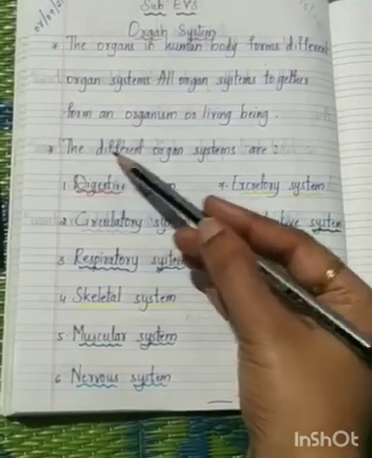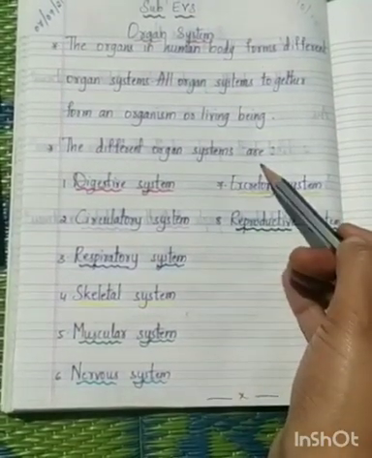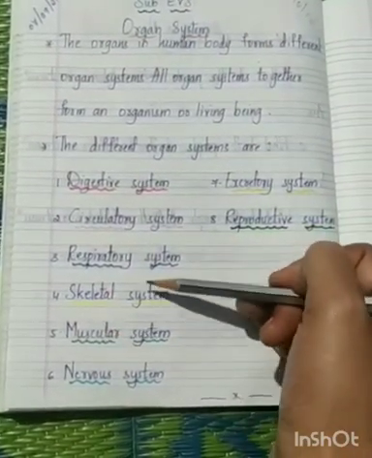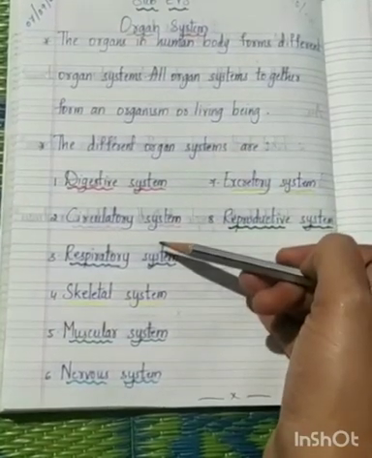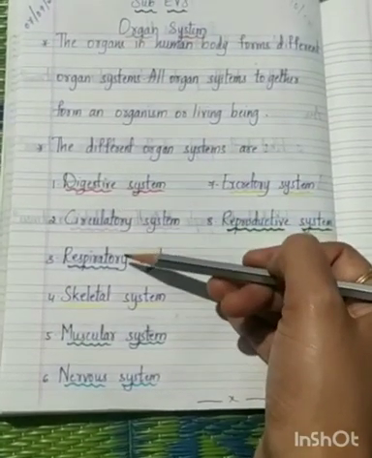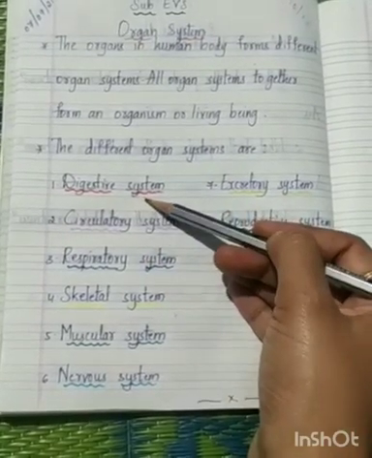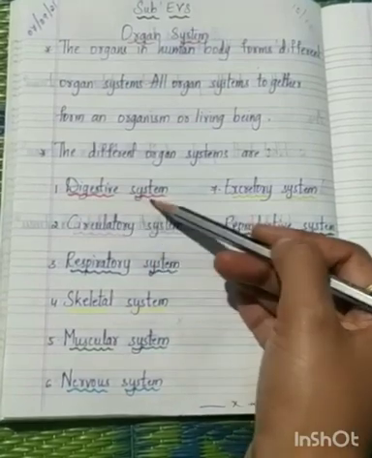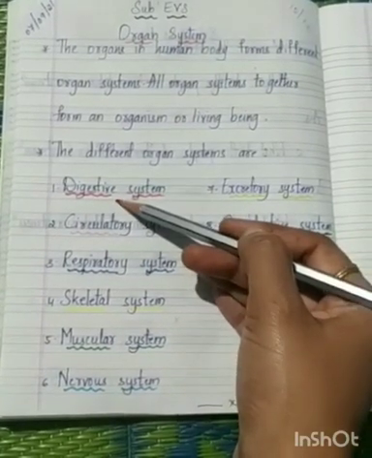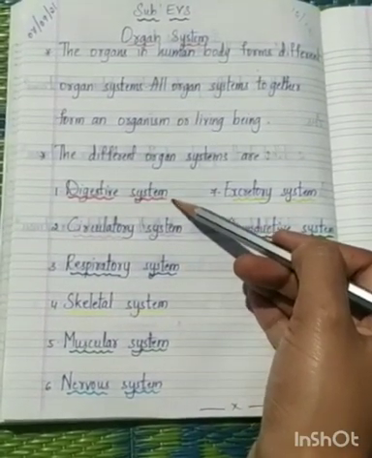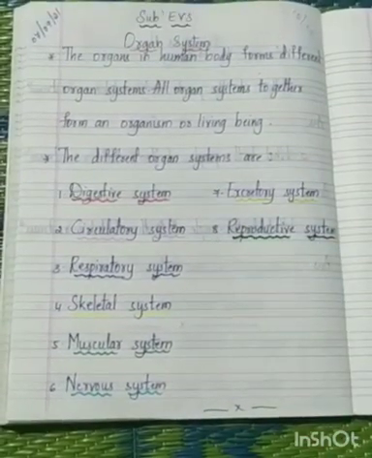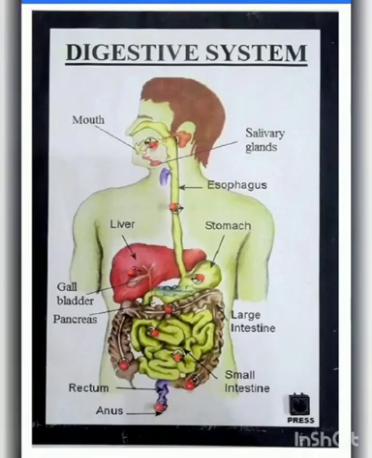Next point, the different organ systems. Which are the different organ systems in our body, children? Here are the organ systems. First one, children, digestive system. What work does it do in the human body? Now I am going to explain with the pictures. This is the picture of the digestive system, which helps us to take in food and makes it ready for use by the body.